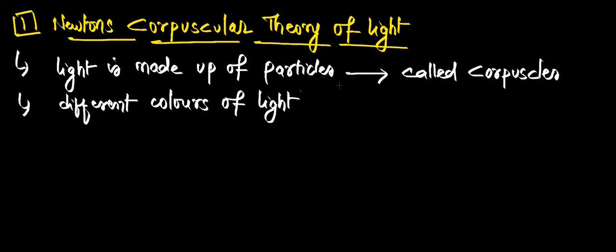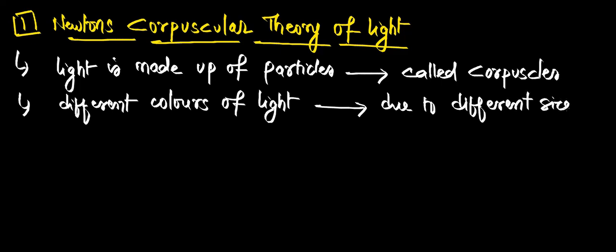But what Newton said is that the different colors of light are due to different sizes of corpuscles, which is actually wrong. He believed one particle is small, one particle is big, and each has a different color. But this is completely false.